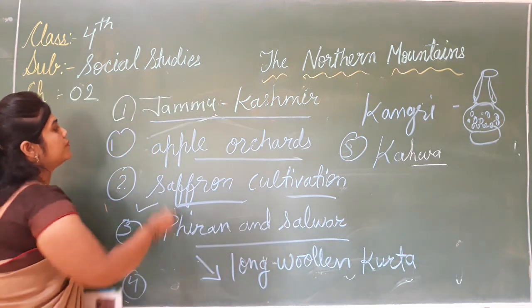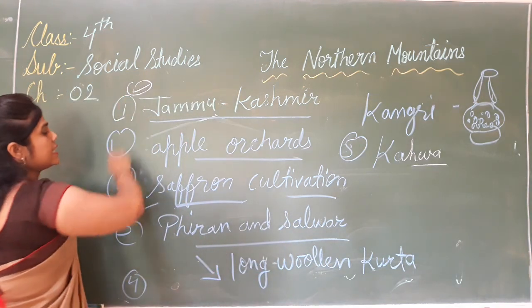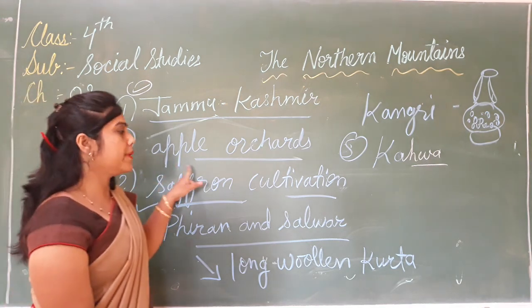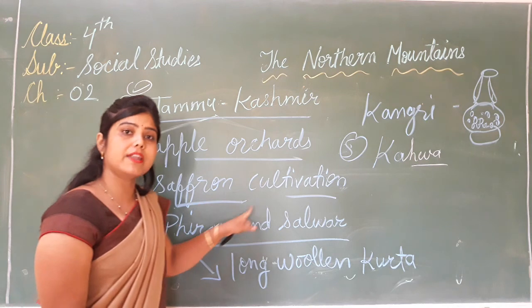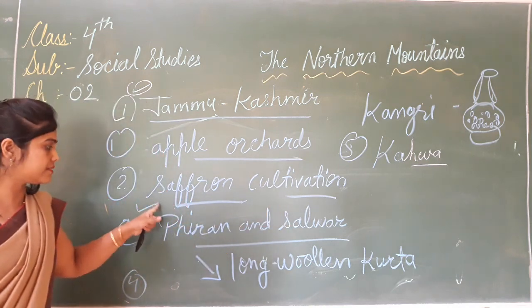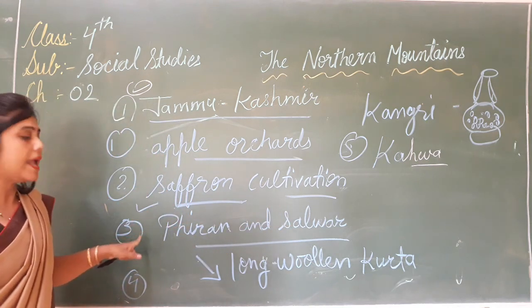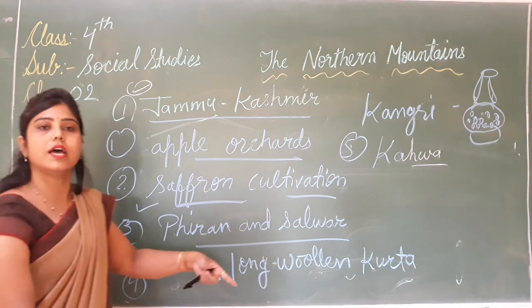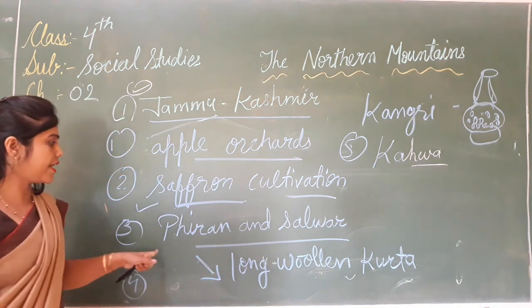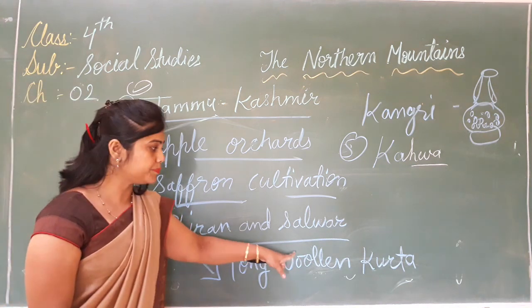Now Jammu Kashmir, first it is famous for apple orchard. Second, it is also famous for saffron cultivation. Saffron means kesar. Third, men and women wear a long woolen kurta that is called the firan and salwar.